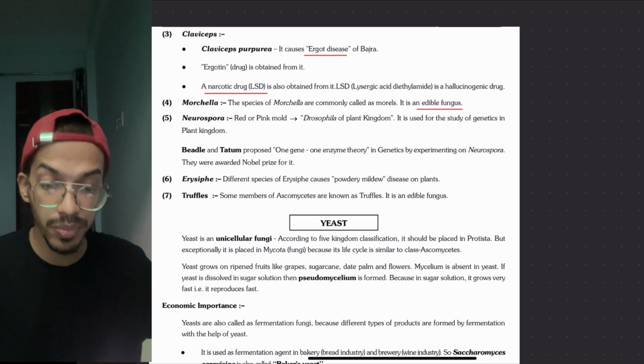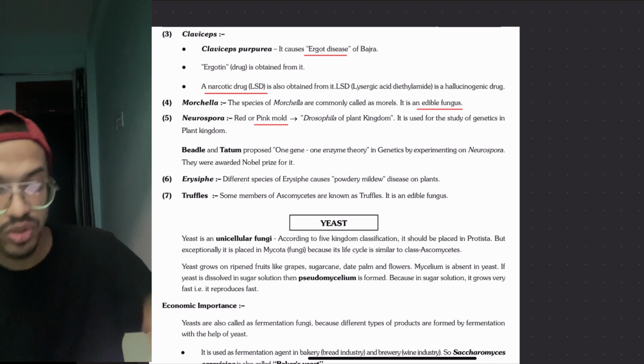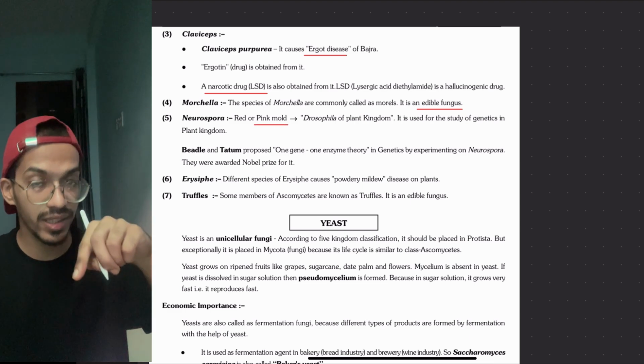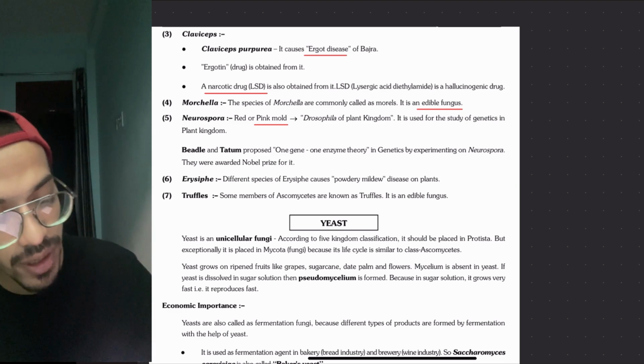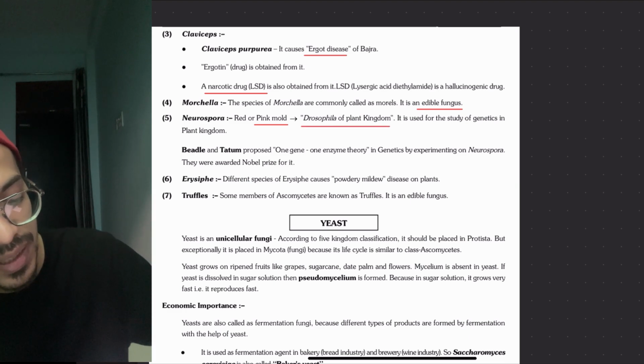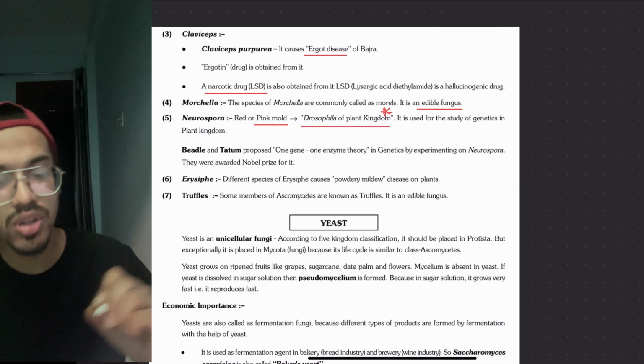Then we have Neurospora, which is called pink mold. Remember that Penicillium is called blue and green mold. This is called pink or red mold. It is called the Drosophila of the plant kingdom. Why is it called the Drosophila of the plant kingdom?